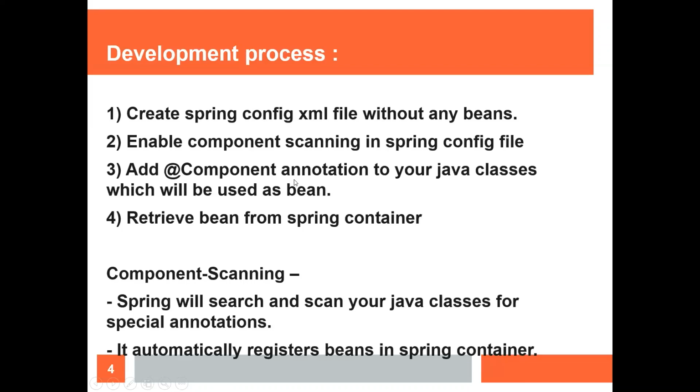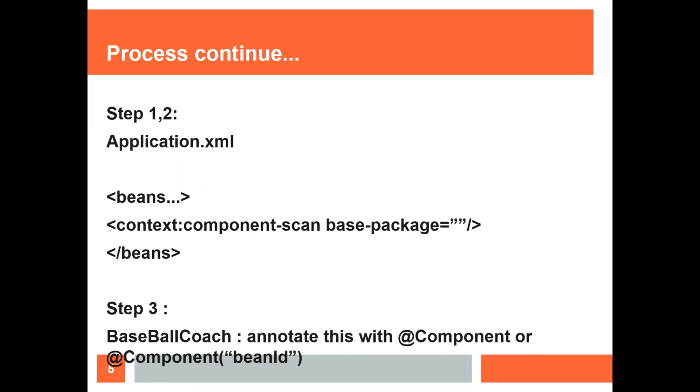Okay. Now we will see these 2 steps. Step 1 is in your configuration file, in the beans tag, you just have to write this. Previously we had all the beans here, but now you just tell Spring to do component scanning and give the base package. There can be various packages in a Java project.